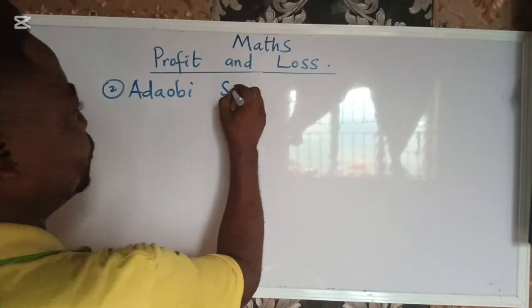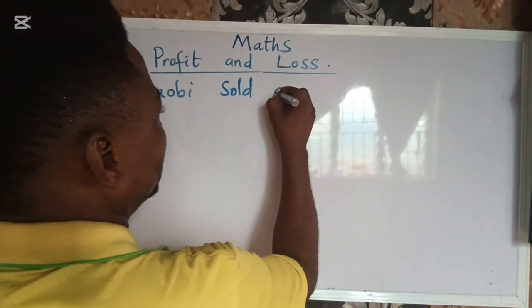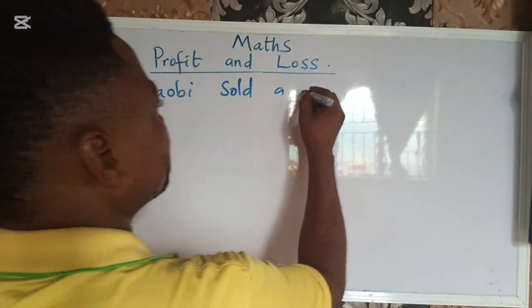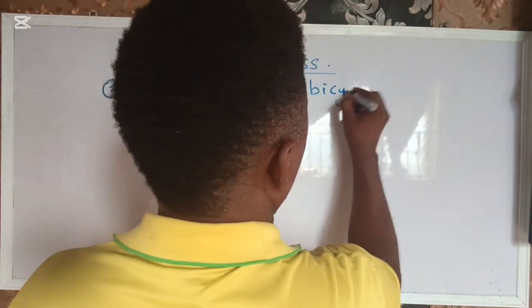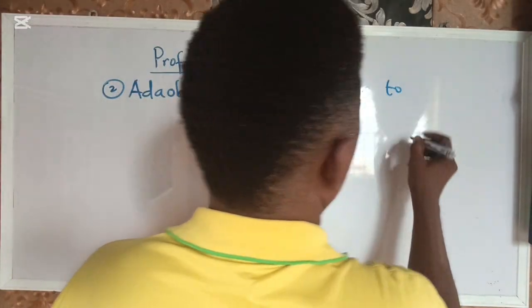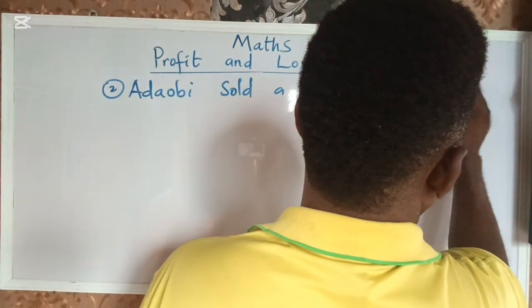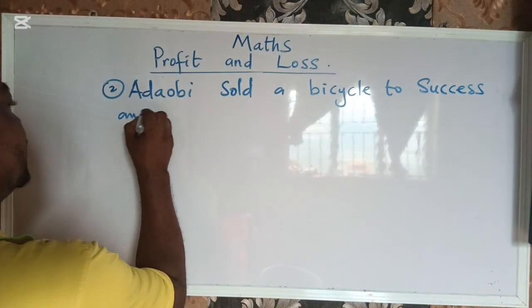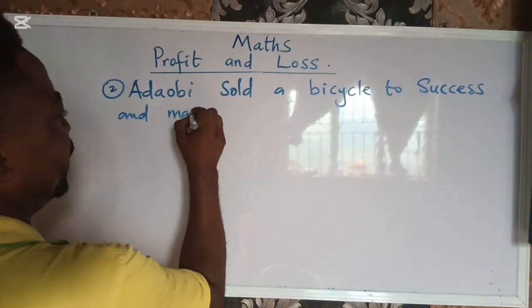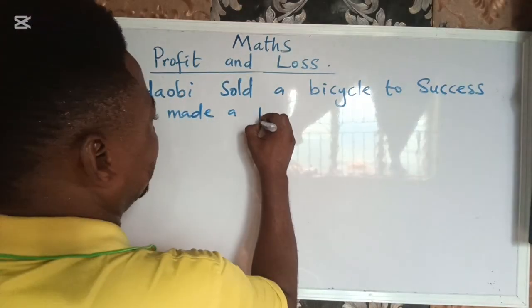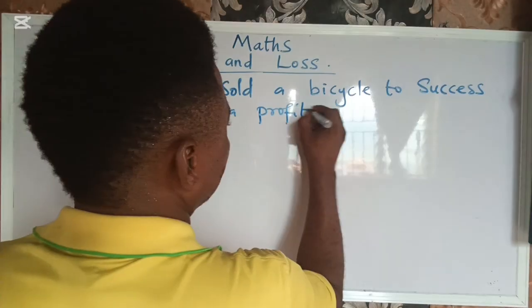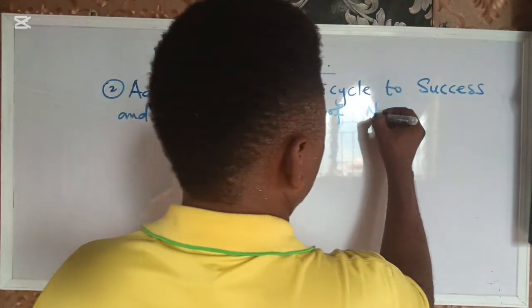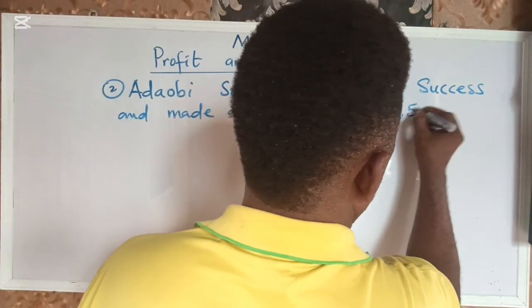Adaobi sold a bicycle to Success and made a profit of 12,500 naira.